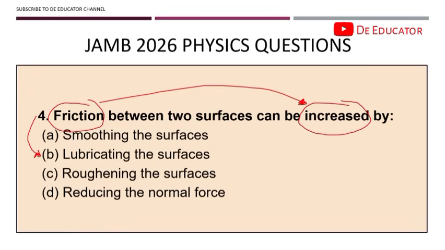Because in a way it is related to the reduction of friction that you see in your textbook. But the question does not say reduction of friction. The question says an increase. What will increase friction between two surfaces? The correct answer is roughening the surfaces. Rough surfaces increase interlocking between surfaces, thereby increasing the friction. So you should take note of that.